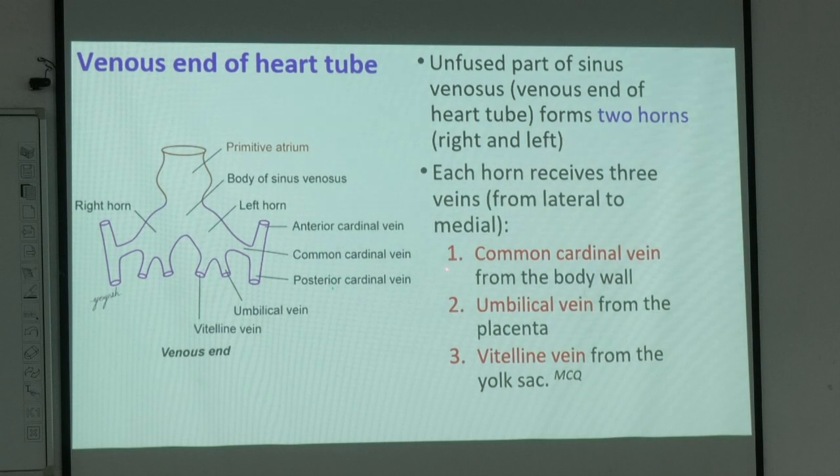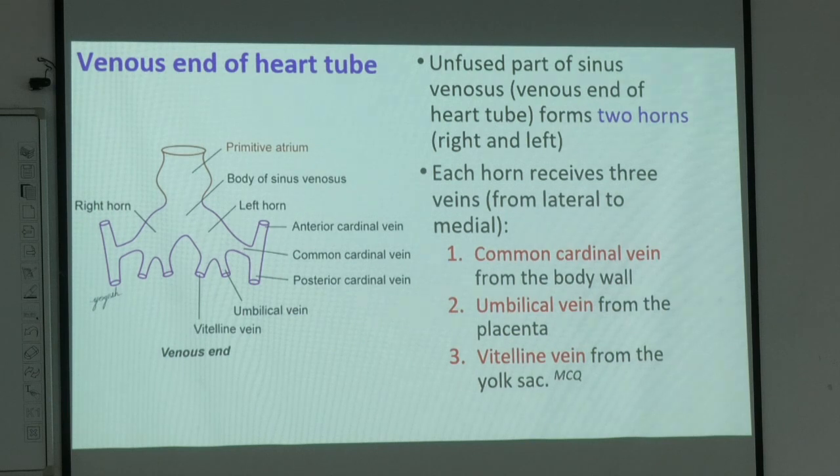Then we have the umbilical veins, which drain from the umbilical region, taking the blood from the maternal side. And then we have the vitelline veins, which go to the liver, yolk sac region or future gut tube region. So these three veins drain into this lower venous end of the heart tube, which we call the sinus venosus. This is the subsequent stage which you are seeing here.